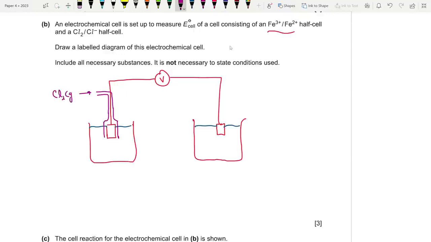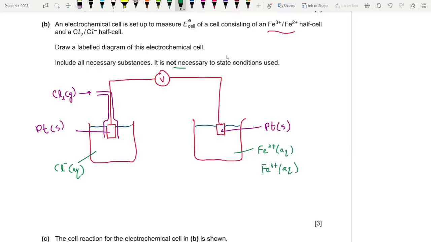So we need chlorine gas entering this vessel, and obviously this one over here is platinum, platinum black, also platinum solid over here. And what about the electrolyte itself? For this electrolyte, we need chloride ions aqueous, 1 mole per dm cube. They said that it's not necessary to mention the conditions, but we had to mention 1 mole per dm cube. And this solution is Fe2+ aqueous, also Fe3+ aqueous. Okay, and that is 1 mole per dm cube of each.